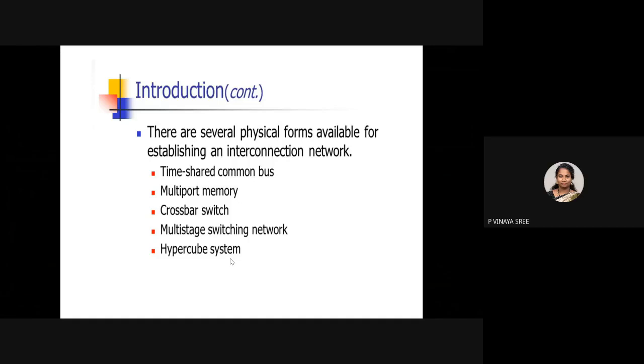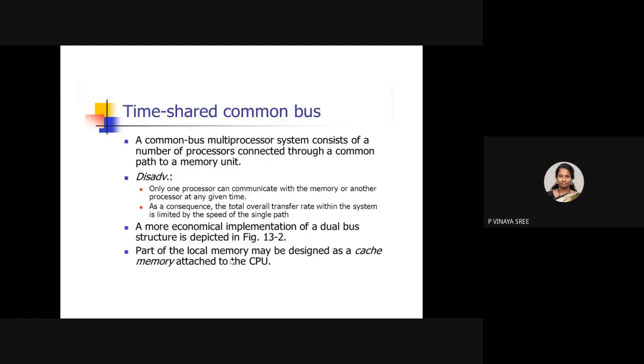Why are we studying this interconnection network? A multiprocessor system will have multiple CPUs, IOPs connected to input-output devices, and a memory. How are these physically connected so that it works as a multiprocessor system? For that, several physical forms are available, and we are starting with the time shared common bus. So what is this time shared common bus?